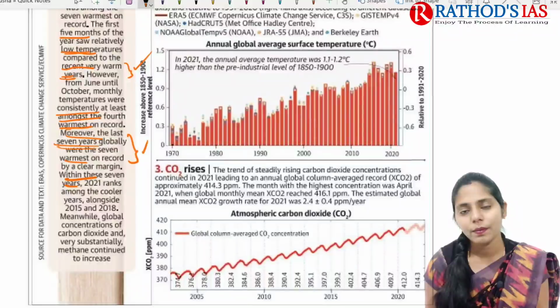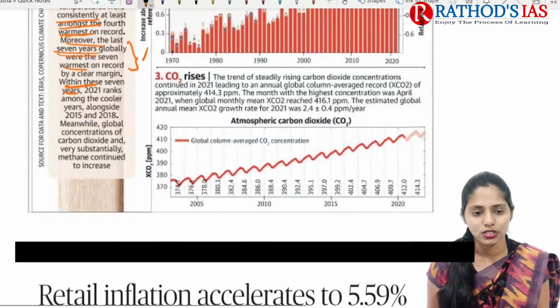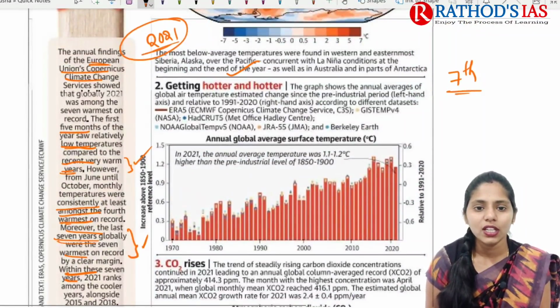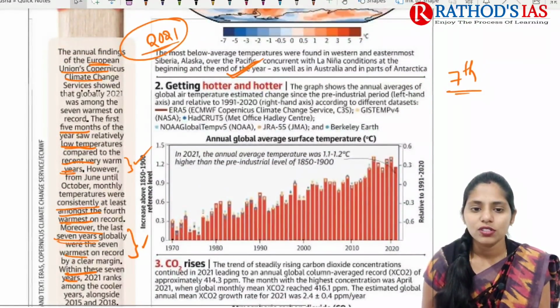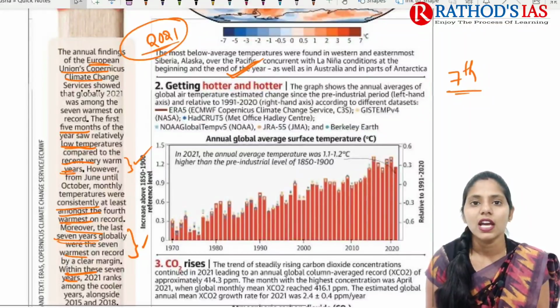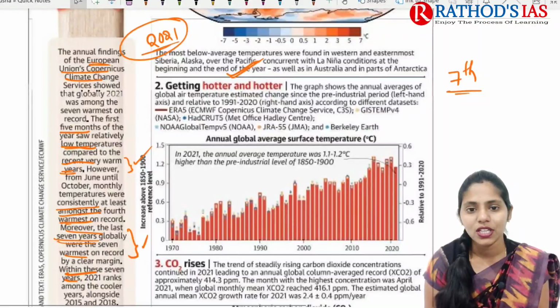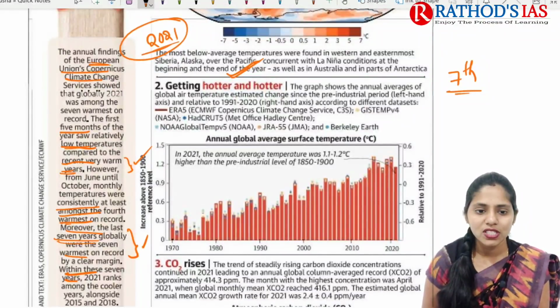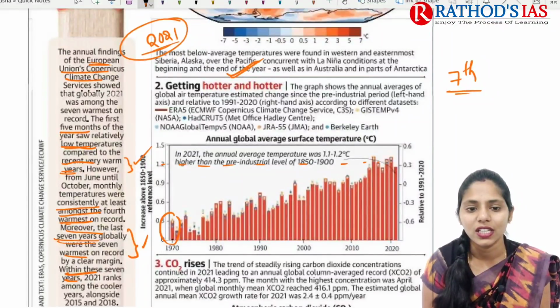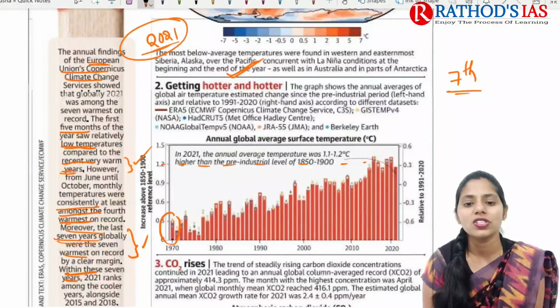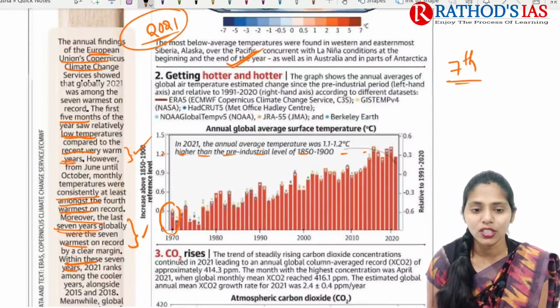So why is there an increase of temperature? Because of increasing carbon dioxide emissions, right? If you see here, getting hotter and hotter. This graph mainly shows annual averages of global air temperature change compared with pre-industrial levels. Pre-industrial levels were at 0, and now it is around 1.2, 1.1 degrees centigrade here. Compared with the pre-industrial level, from the 1850s to 1900, there is an increase in annual average temperature of 1.1 to 1.2 degrees centigrade.